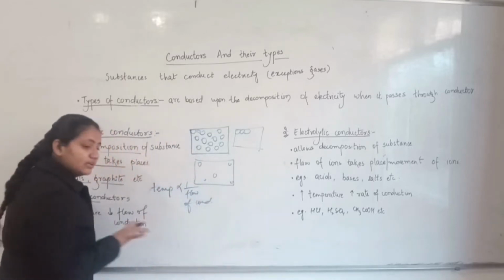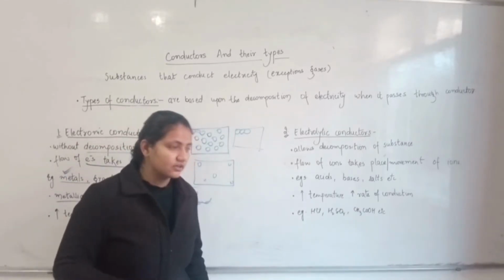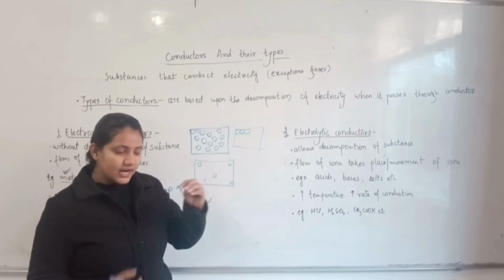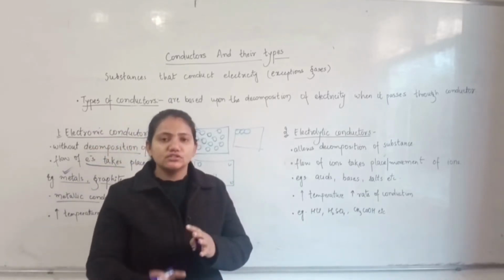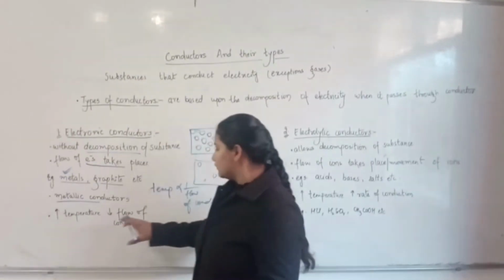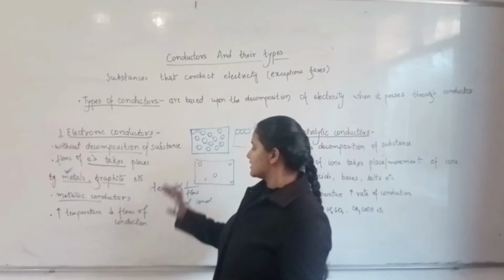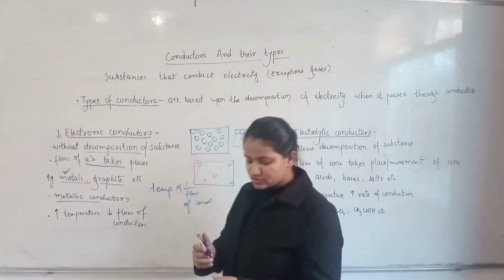Whenever you increase the temperature, it provides more energy to the system, and therefore it opposes the movement of the electrons. Thus, with the increase in temperature, the flow of conduction decreases, and therefore we can say that the temperature has an inverse effect on the flow of conduction.